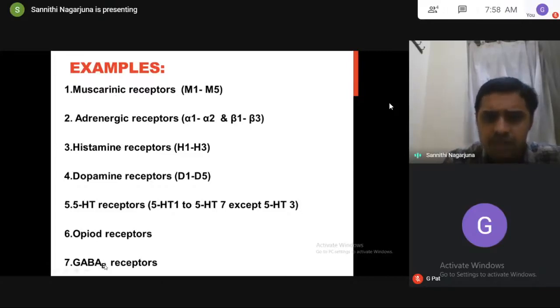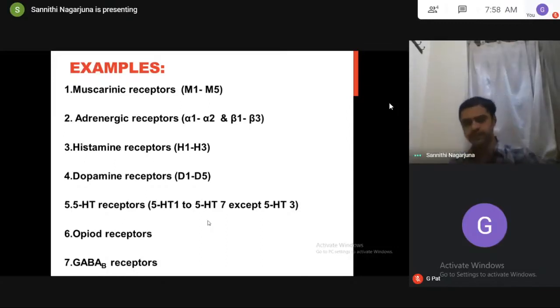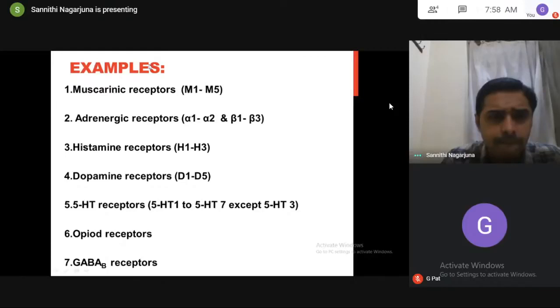All these receptors are G protein coupled receptors. They mediate their actions through release of second messengers. See, acetylcholine binds to the muscarinic receptors and produces pharmacological actions. How does acetylcholine produce pharmacological actions? By binding to muscarinic receptors. What are muscarinic receptors? G protein coupled receptors, which mediate their pharmacological actions through release of second messengers.